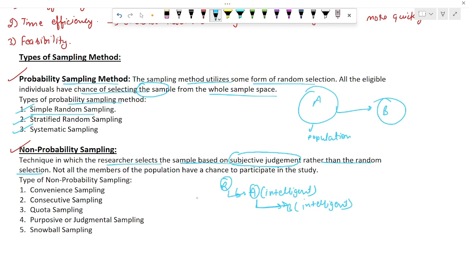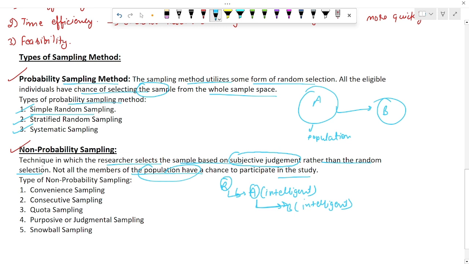So this is non-probability sampling. Not all members of the population have a chance to participate in the study, because not all the students of the class are intelligent.